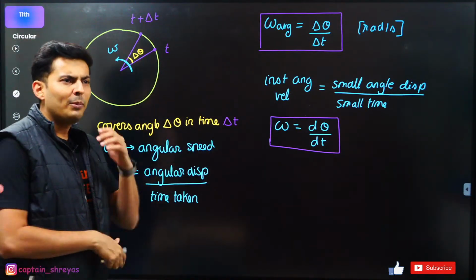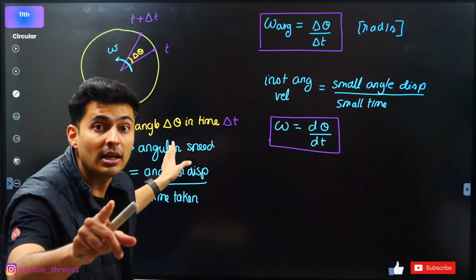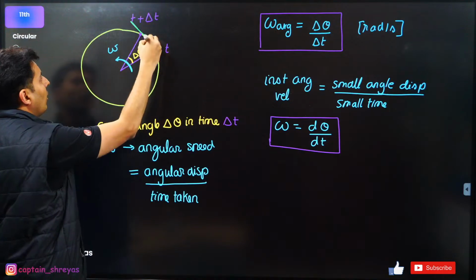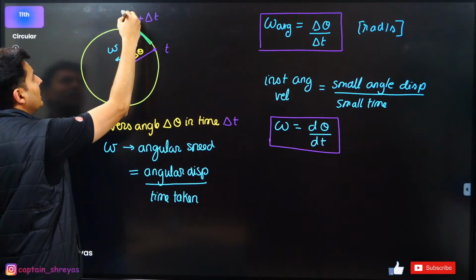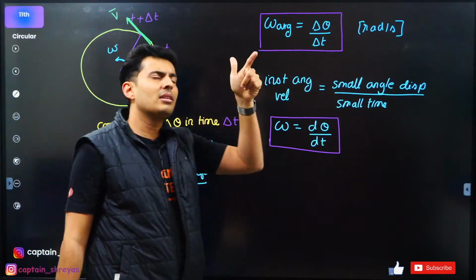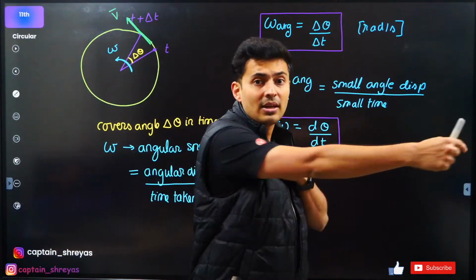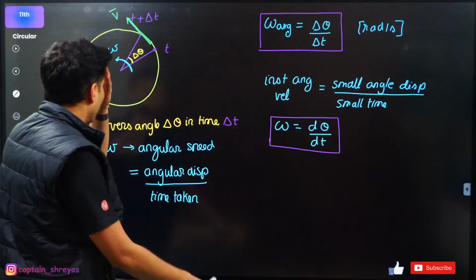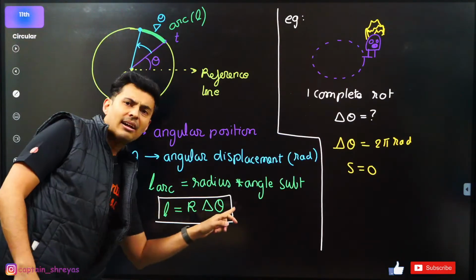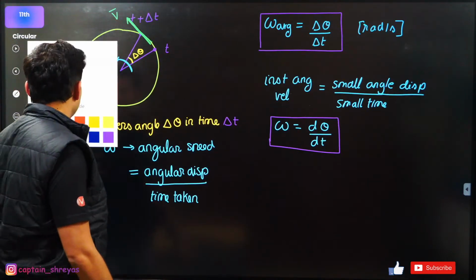Perfect. Now you might be wondering, sir, is the angular velocity and velocity related? Yes, definitely. Why not? Omega is related to velocity. Just think. Why? Because more the angular speed, more is the velocity of the particle. So here is what I can say. Just go back one slide. L is r delta theta. So guys, we'll just use that.